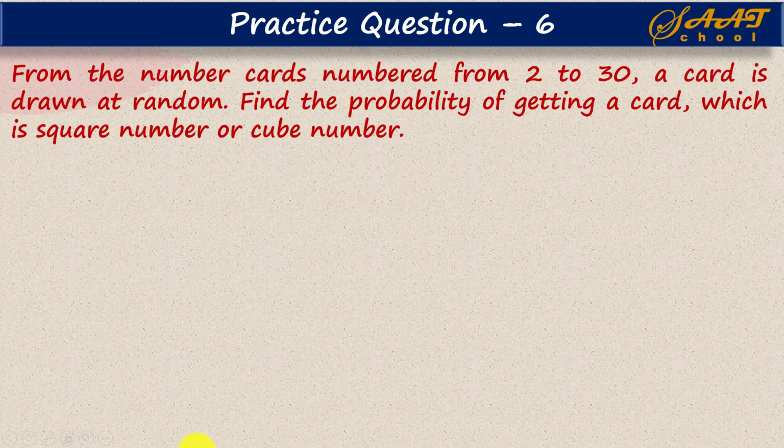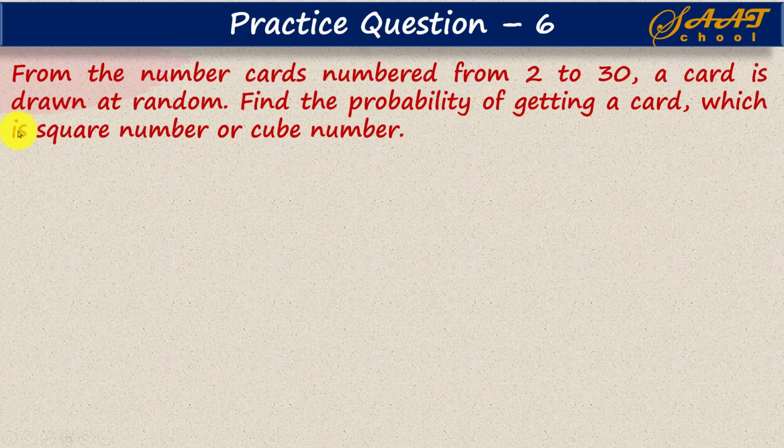Now here is a question that is also related to mutually exclusive events. We have number cards from 2 to 30. A card is drawn at random. Find the probability of getting a card which is a square number or a cube number. Now if you see, we have numbers from 2 to 30. If you count, that should be equal to 29.